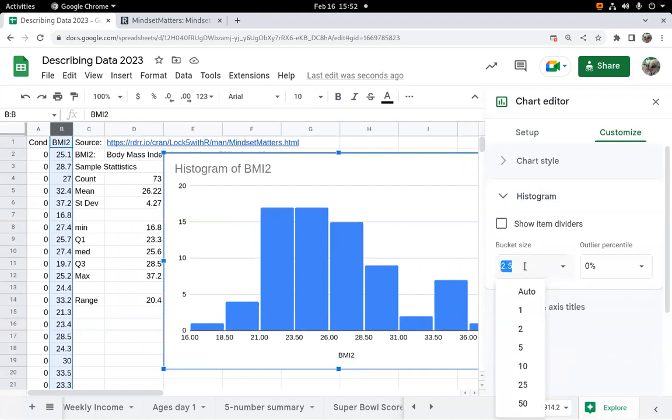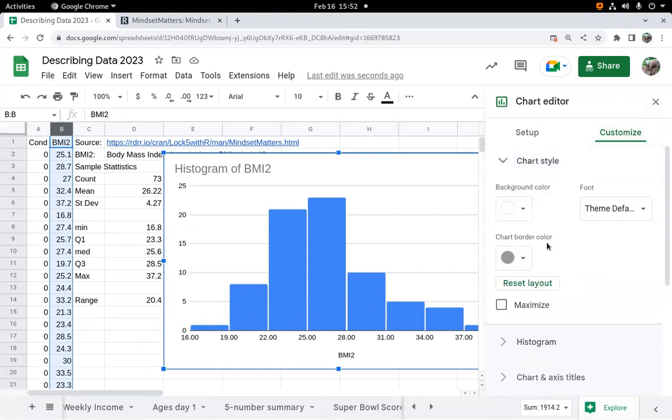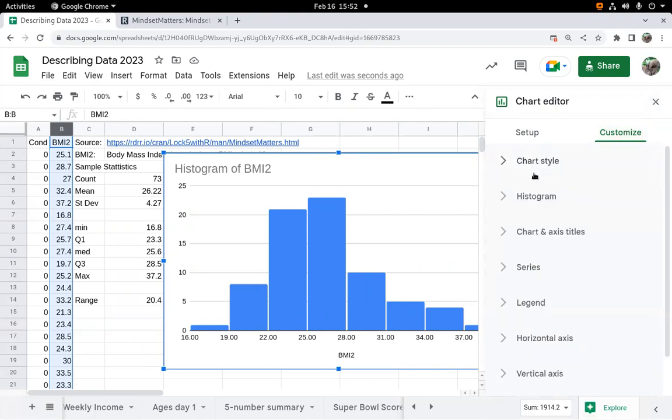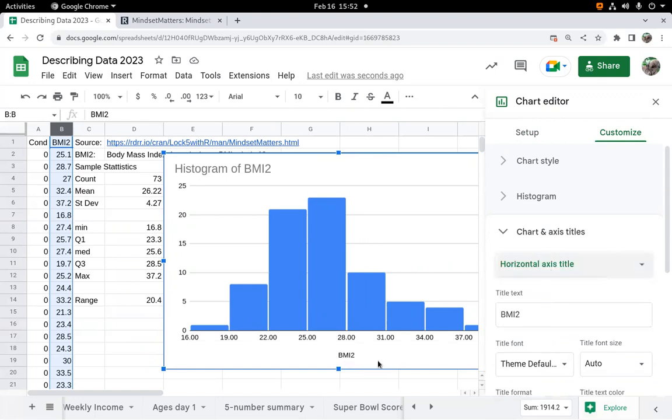Do I really like 2.5? Nah, I'm gonna go to 3 again. All right, I like that histogram right there. Those are pretty numbers. Next thing we should do is put in relevant titles. So BMI 2, it's not the greatest title for that horizontal axis. So I'm going to call it BMI.